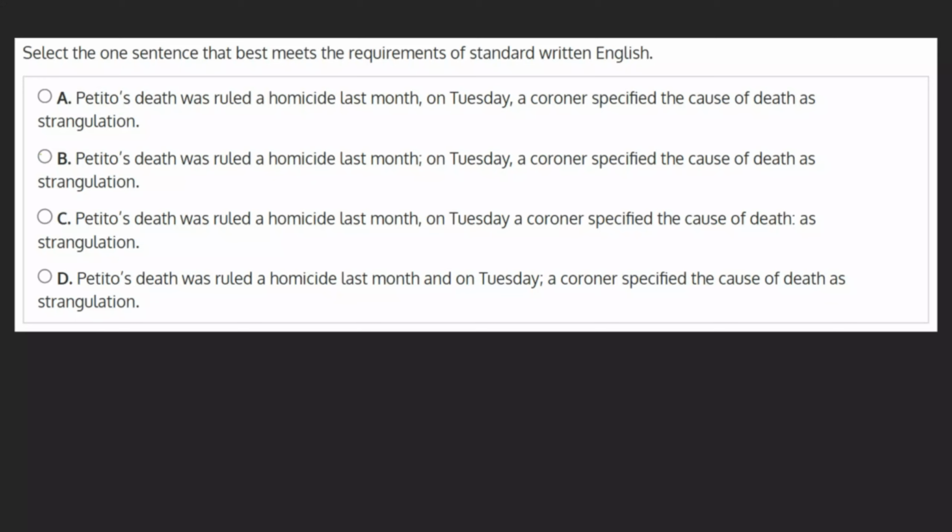Select the one sentence that best meets the requirements of standard written English. A. Petito's death was ruled a homicide last month. On Tuesday, a coroner specified the cause of death as strangulation.